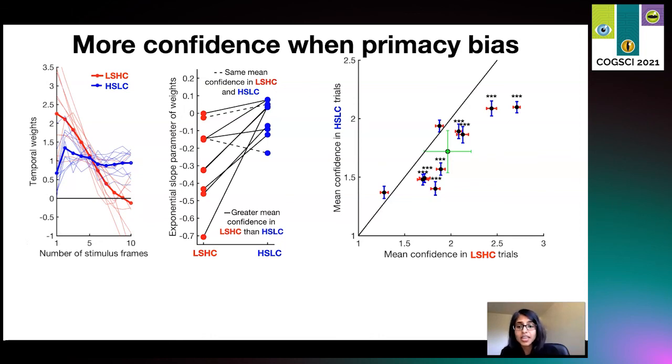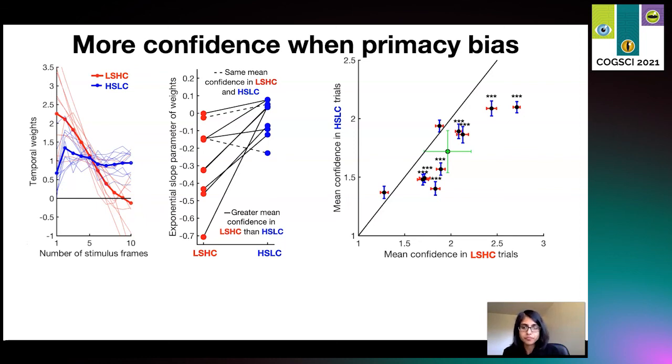This agrees with the connection between the nature of bias and the confidence judgments predicted by our model. That is, high confidence judgments co-occur with primacy when sensory information is low and category information is high. Interestingly, the two participants who showed similar confidence in each trial condition also showed small or negative effects with respect to changes in the temporal weighting slopes, as shown with dashed lines in the figure in the center of the screen.